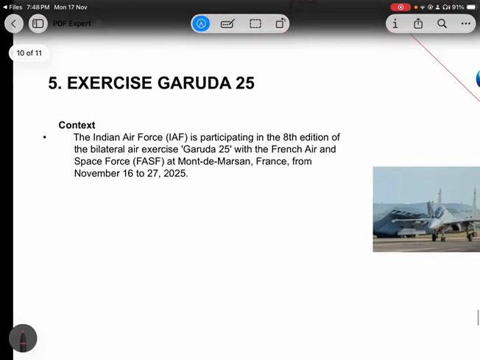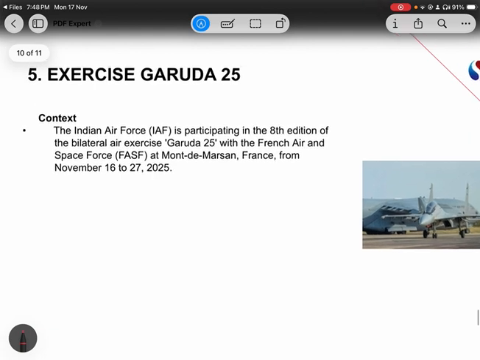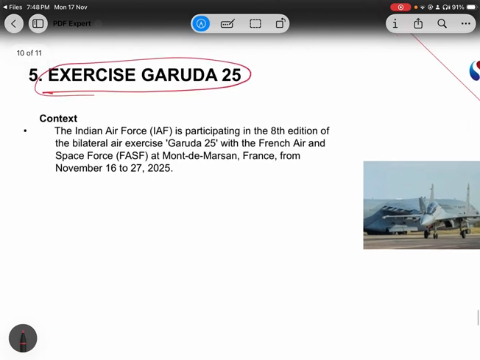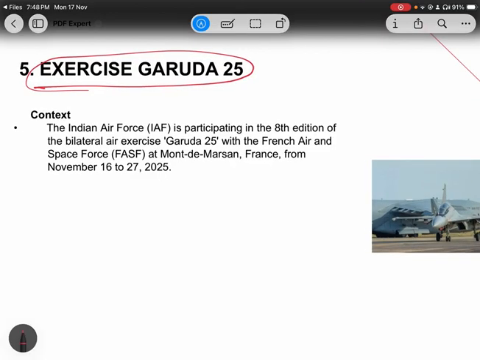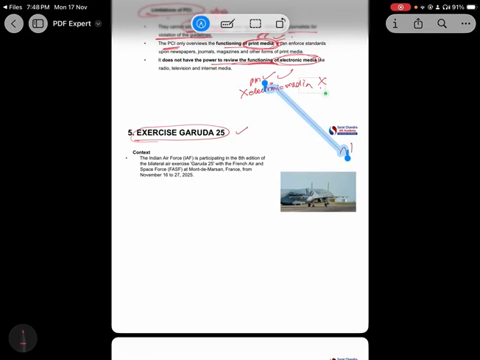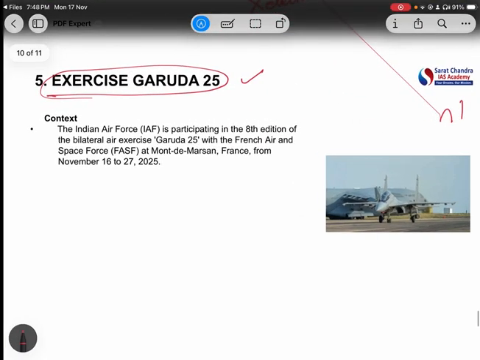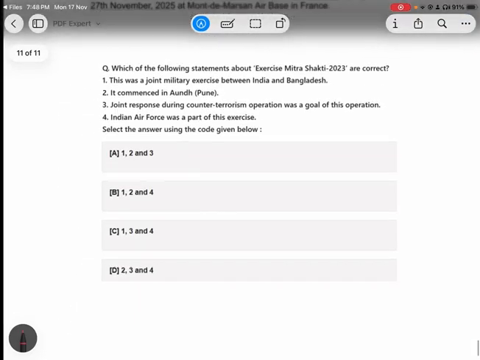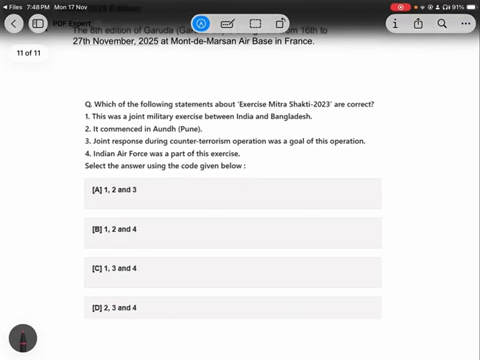Now, coming to the last topic, that is Exercise Garuda 25. Whenever any exercise comes in the news, please remember three, four points based on which UPSC asks questions on these military exercises. First of all, I will show you one PYQ, then I will discuss the article, and then you will understand which points you have to remember.